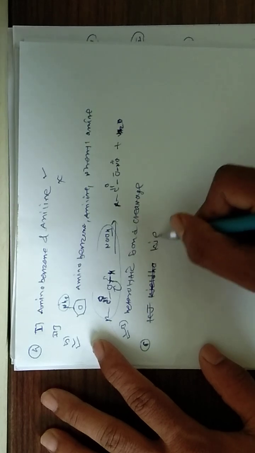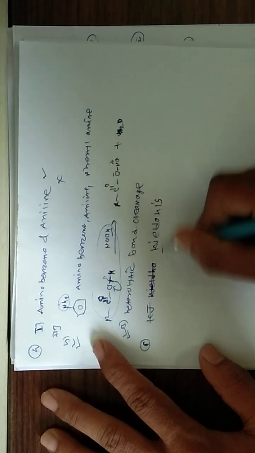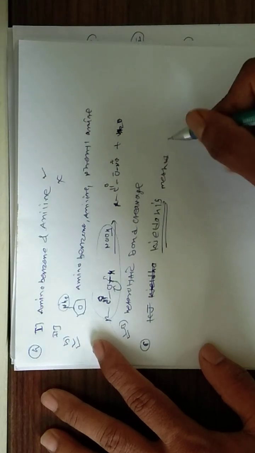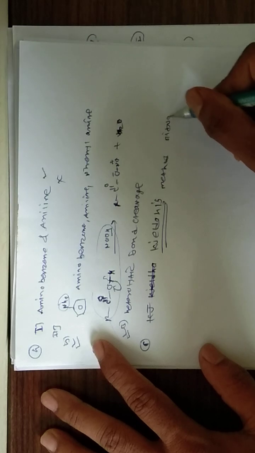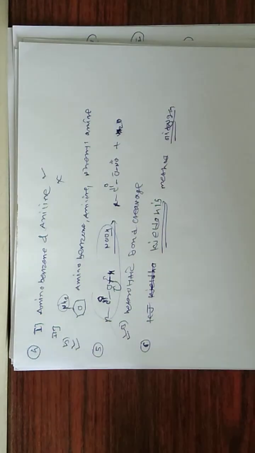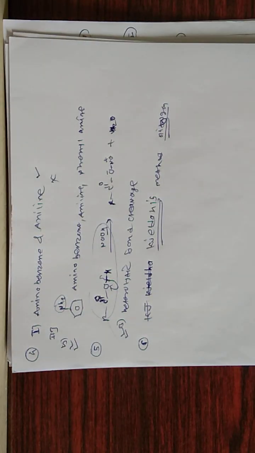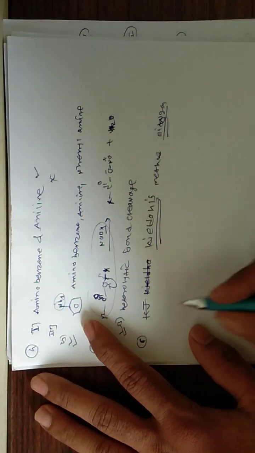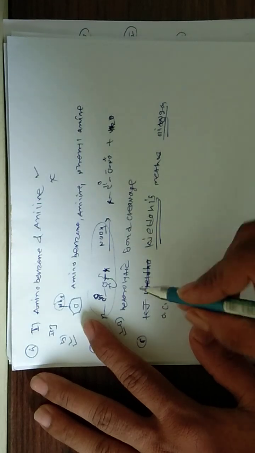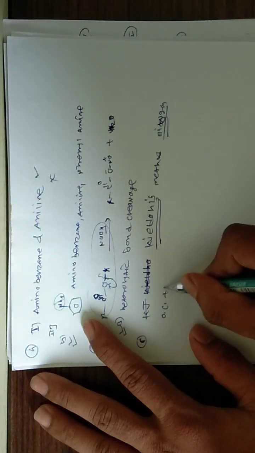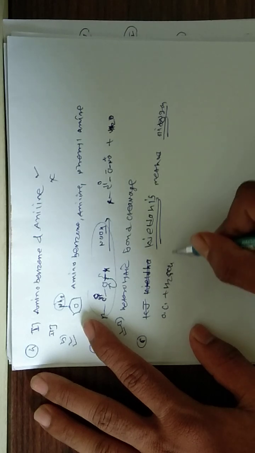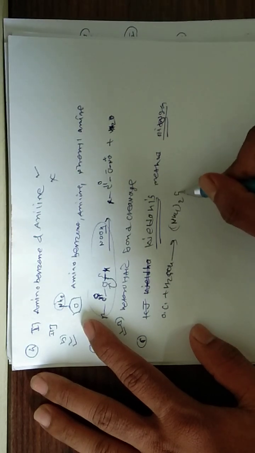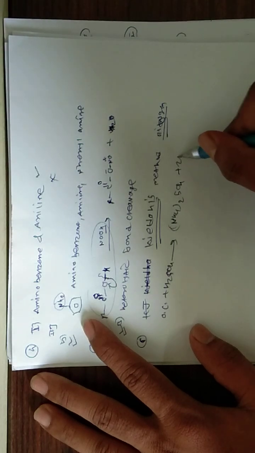Kjeldahl's method for estimation of nitrogen in any organic compound. This Kjeldahl's method is used for the estimation of nitrogen in any organic compound. Means, what is the method? Suppose any organic compound which contains nitrogen is reacted with H2SO4, it gives (NH4)2SO4